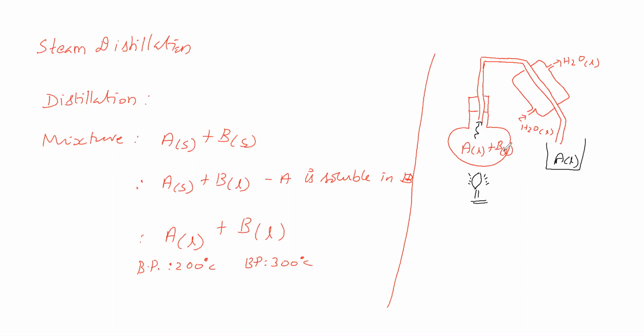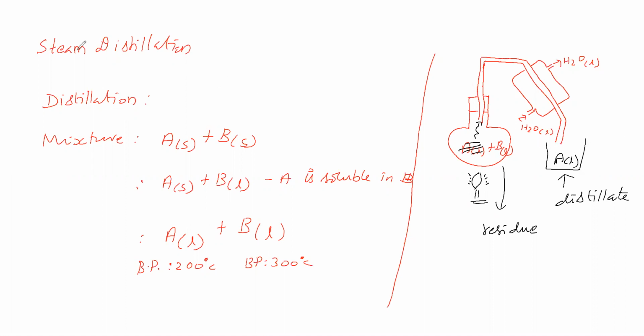Here what will be the remaining? B will be the remaining here. What is remaining here is called the residue. What we have collected here is called the distillate. This process is called distillation. That means this mixture of liquids is separated by this method.